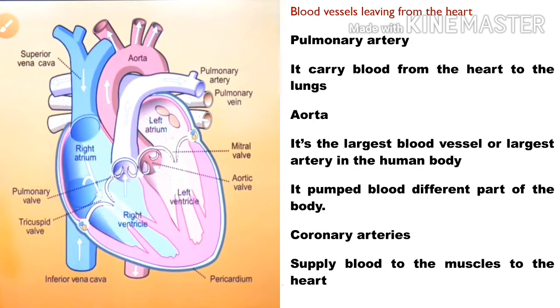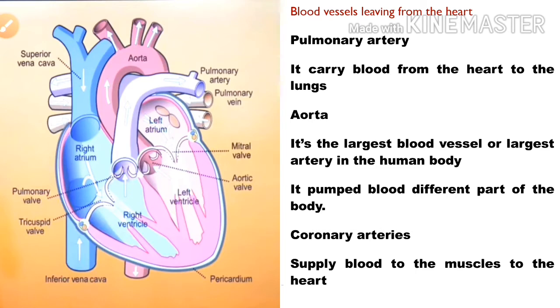Next vessel is coronary arteries. It supplies blood to the muscles of the heart. So, there are 3 blood vessels leaving from the heart: pulmonary artery, aorta, and coronary arteries.